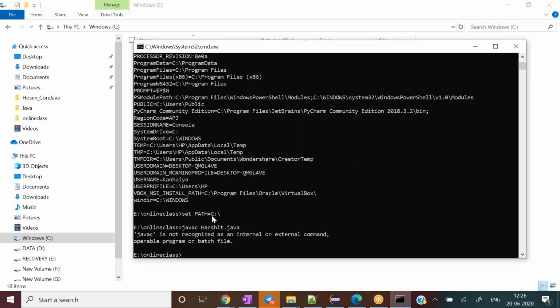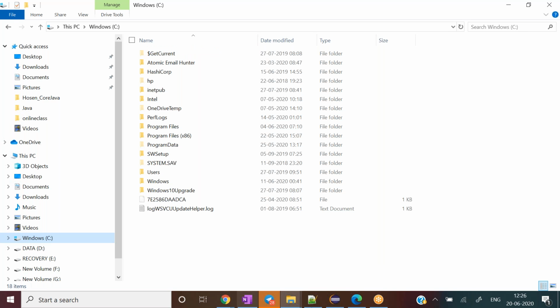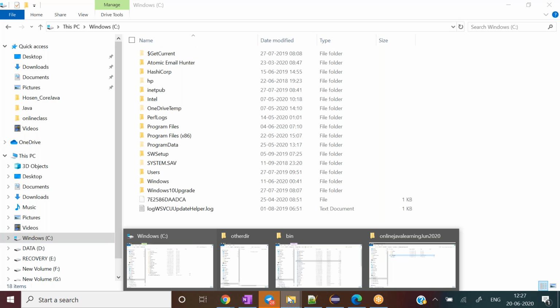Why? Because the path variable change I made right now is applicable for this particular session only. So if I close this command prompt, the session ends. So if I close it and reopen the command prompt by going there,